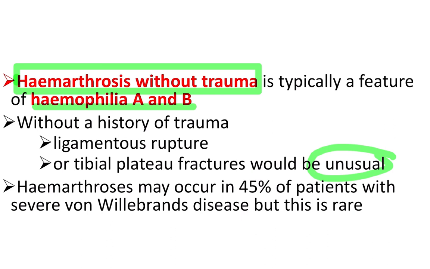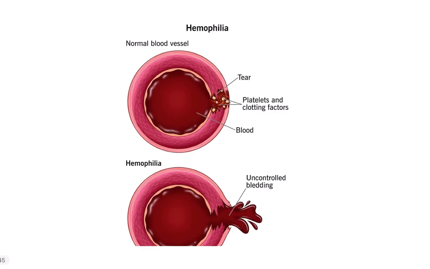Hemarthrosis may occur in 45% of patients with severe von Willebrand disease, but it is rare. Hemarthrosis also occurs in case of von Willebrand disease, but here we have to keep in mind that it is very rare, as von Willebrand disease is very rare. So here hemophilia A or B is the first option.